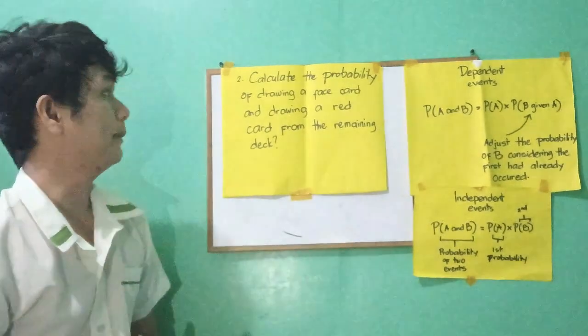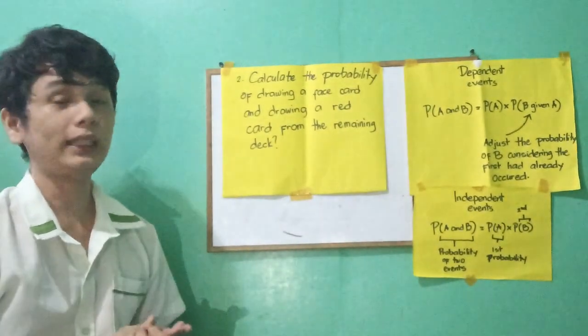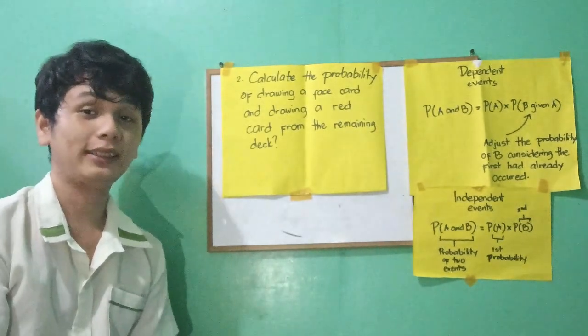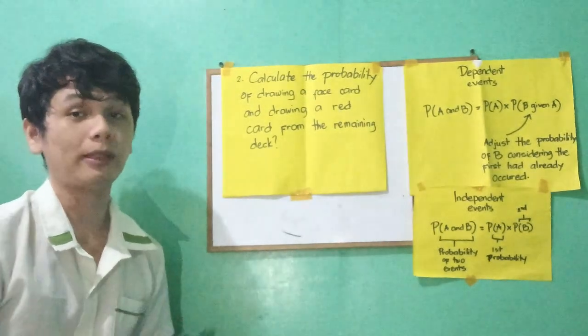Now, this is the second problem. Calculate the probability of drawing a face card and drawing a red card from the remaining deck. Your timer starts. You can pause this video to solve this problem.